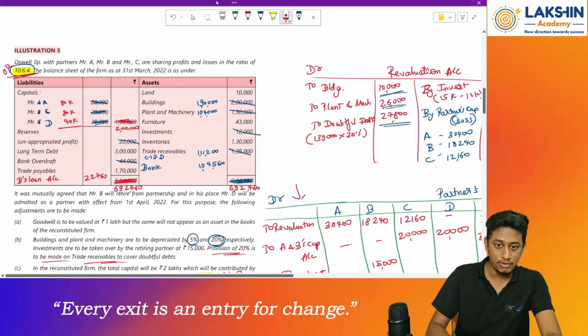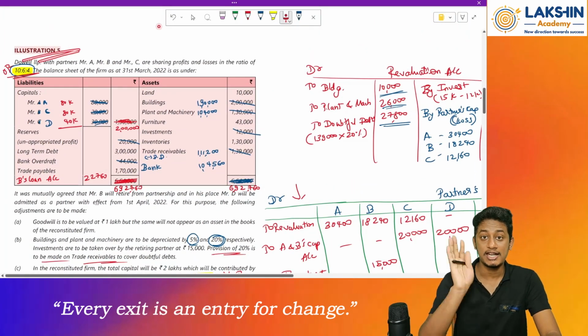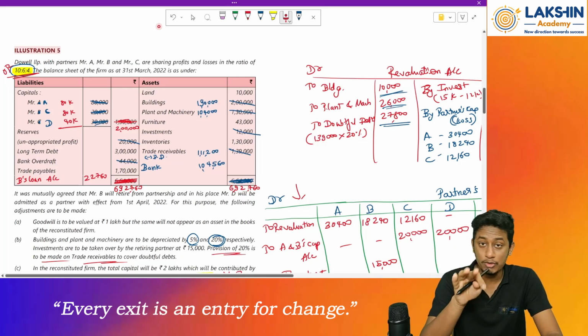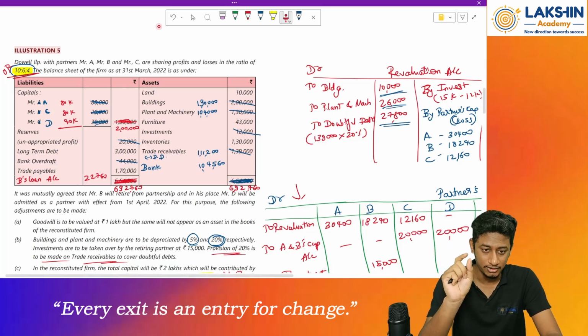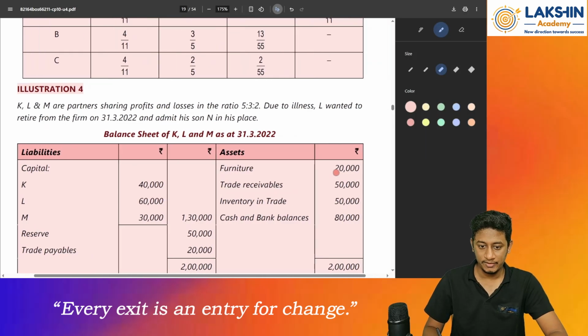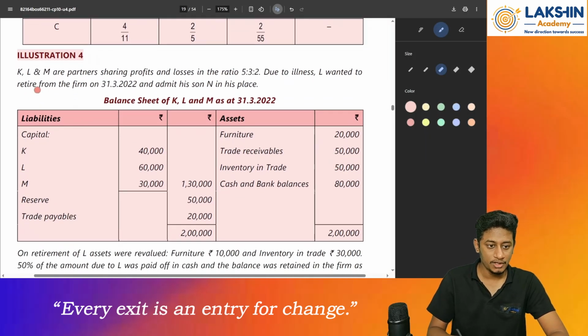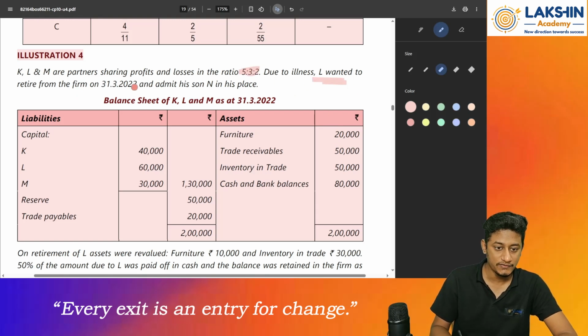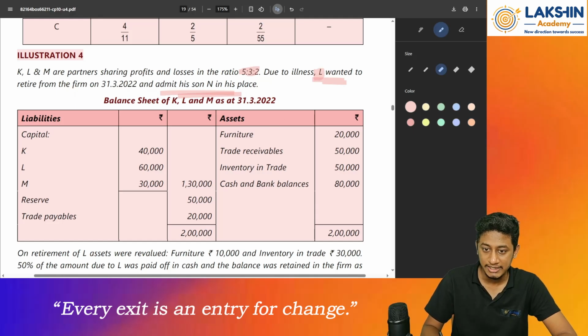Okay, this was illustration number 5 of retirement cum admission. Now there's one more question, illustration number 4. It is a bit trickier. Okay, I will just teach you in the PDF itself. Okay, so look at the question now. So K, L, M and partners sharing the ratio what? 5:3:2. Due to illness, L wanted to retire from the firm on this date, so admitted his son in his place. So Mr. L is being retired, and in his place his son N is being taken over as a partner in the partnership firm.